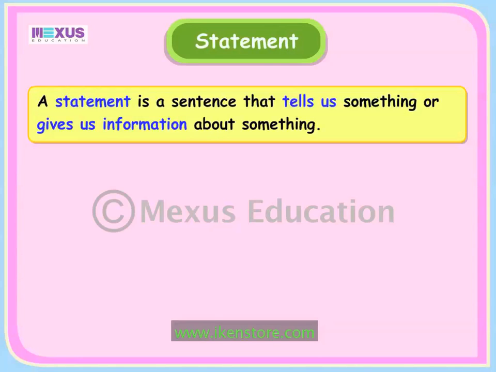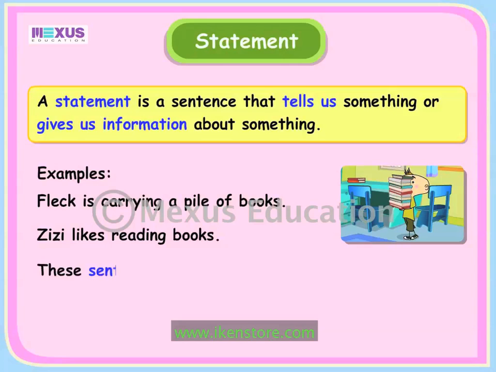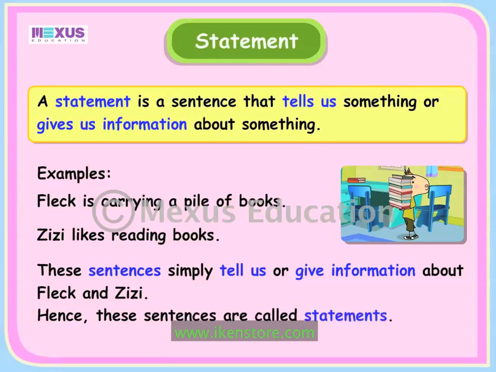Let's look at the following examples. Fleck is carrying a pile of books. Zizi likes reading books. The above sentences simply tell us or give information about Fleck and Zizi. Hence, these sentences are called statements.